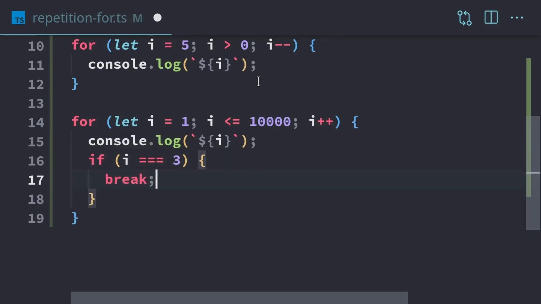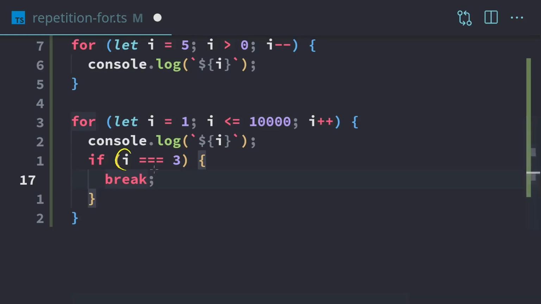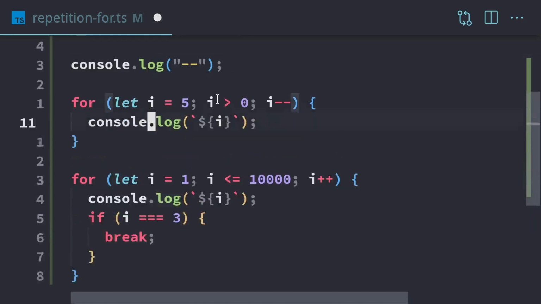If we use the break keyword, that's going to break out of the loop. So as soon as I is equal to 3, this break will be encountered, and we're going to jump out of the loop immediately. So we're not going to evaluate this expression here. We're not going to check to see if I is less than. As soon as the break happens, we're out of the loop. So in this situation, we're going to have 1, 2, and 3 printed. So let's just confirm that by running the program.